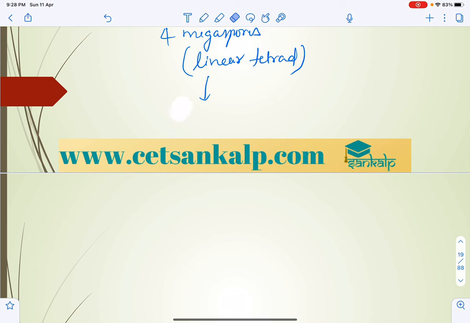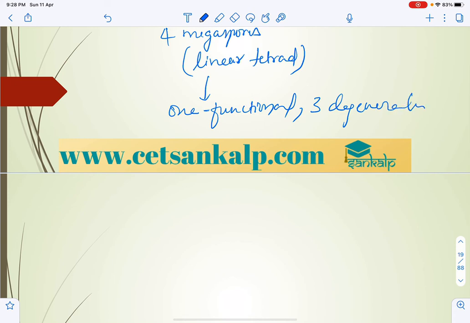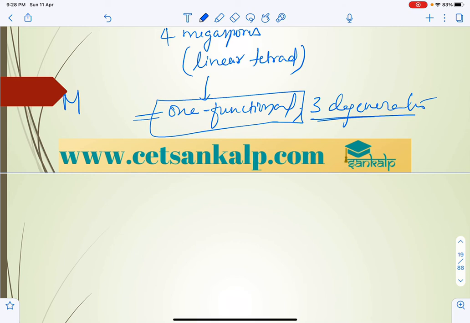So only one megaspore remains functional, and 3 degenerate. Such type of development is called monosporic development. One megaspore is involved in the development of the embryo sac, the female gametophyte, hence monosporic.